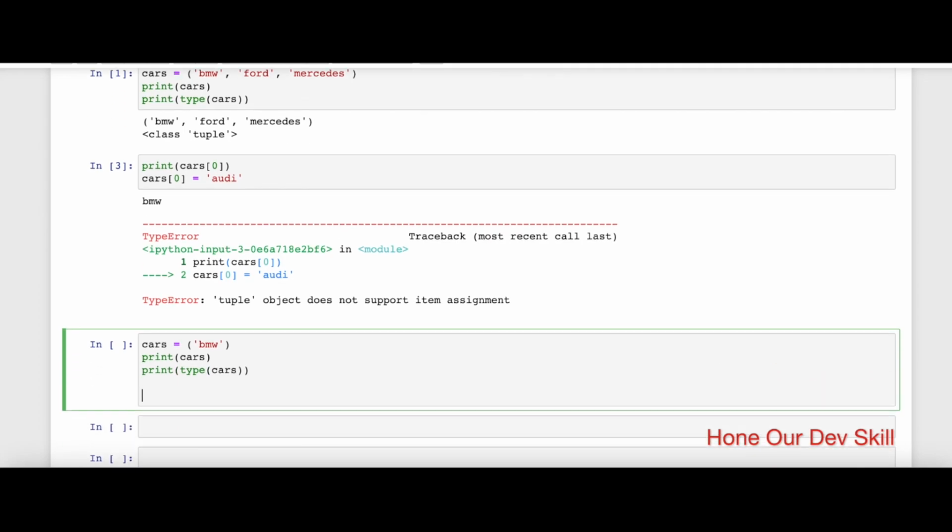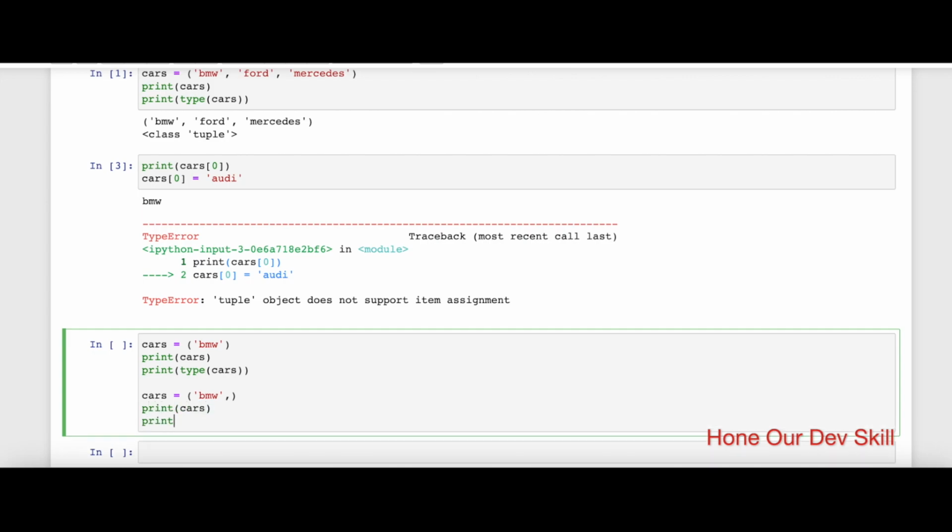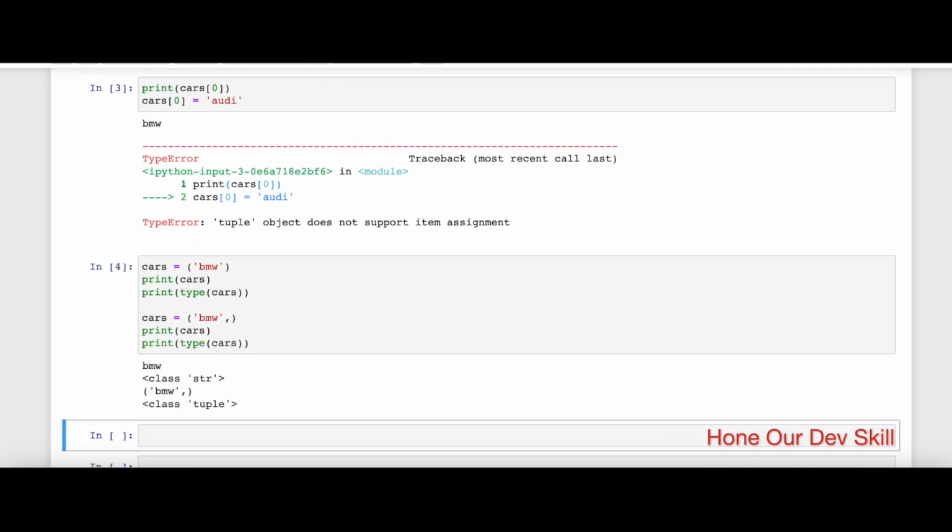Whereas if I say cars is equal to BMW, and then I separate it by a comma, now if I print cars and then print the type of cars, you would see that it is classifying that as a tuple.